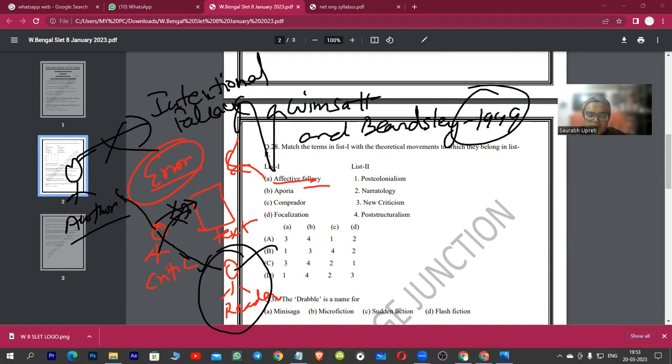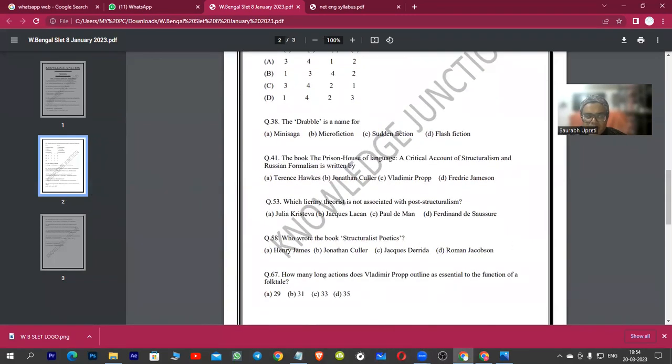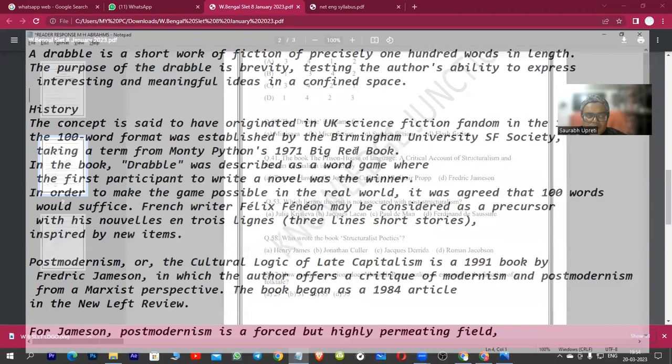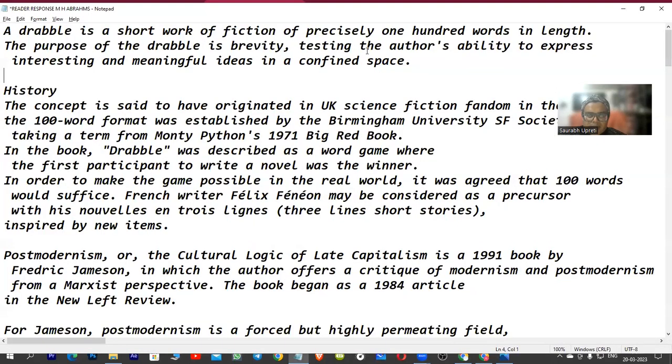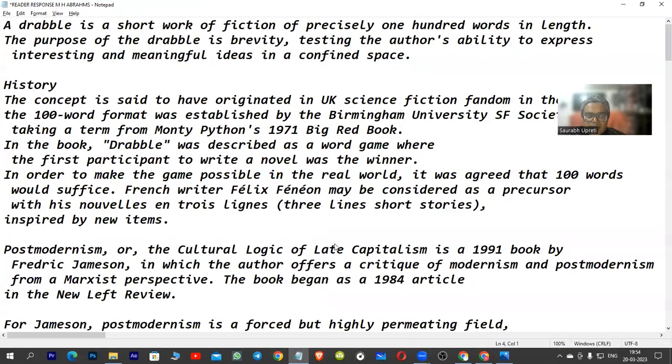Aporia is textual knot. I have already discussed. Let's move on to the next question, guys. The term drabble is a very interesting one. I have got this term drabble for you, and this is what drabble is all about. Drabble is actually a short work of fiction, precisely 100 words in length.